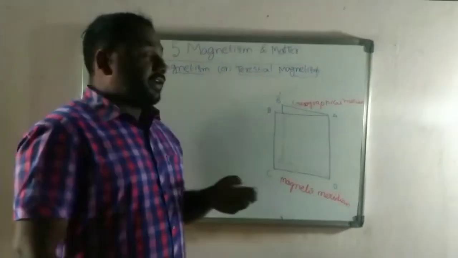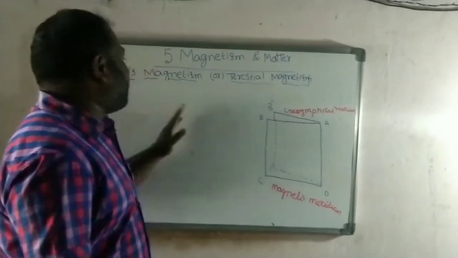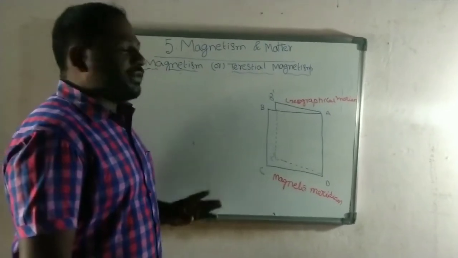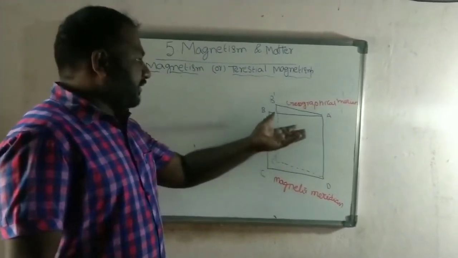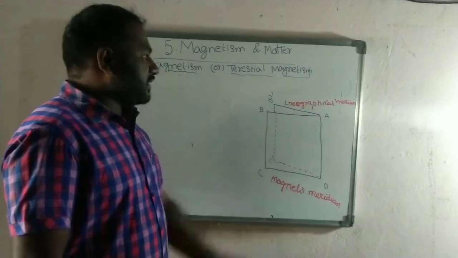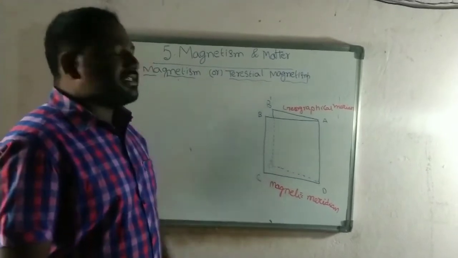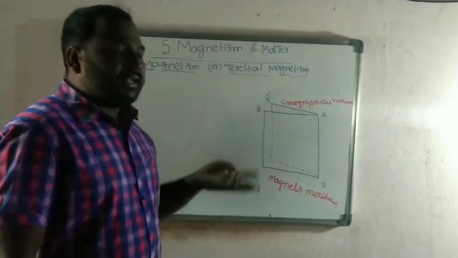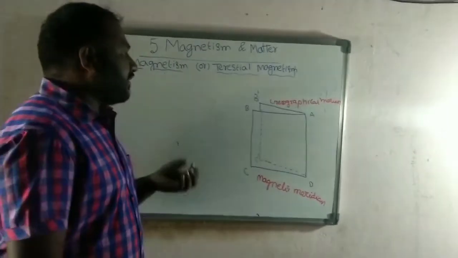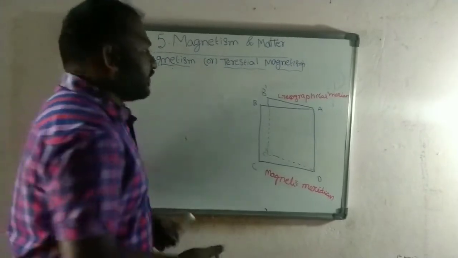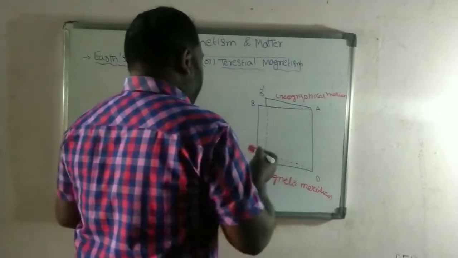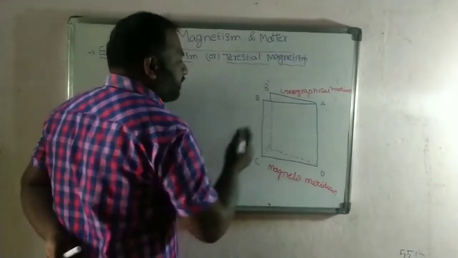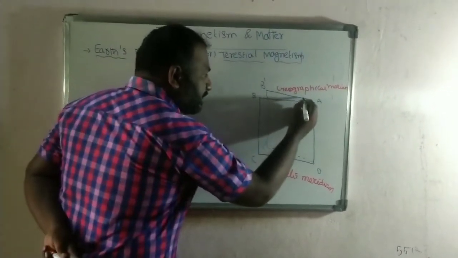Now see, we are going to derive some important terms related to earth magnetism. If they are going to ask a 2 mark question, the 2 mark question is to give the definitions of these earth magnetic field terms. Okay? So in the earth's magnetic field, 3 definitions will be there. Compulsorily they can ask any one for the 2 marks. So before going to derive the terms, we are going to consider some symbols here.